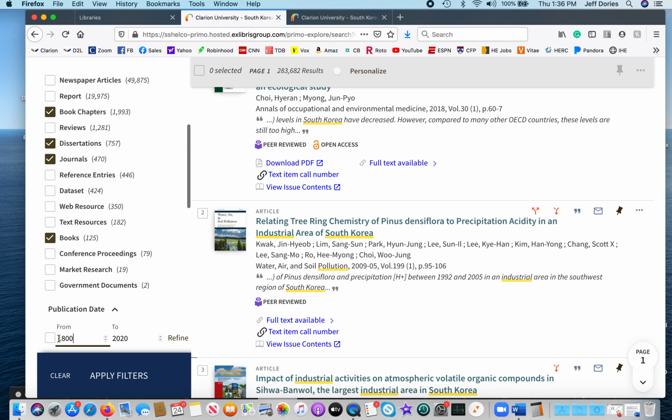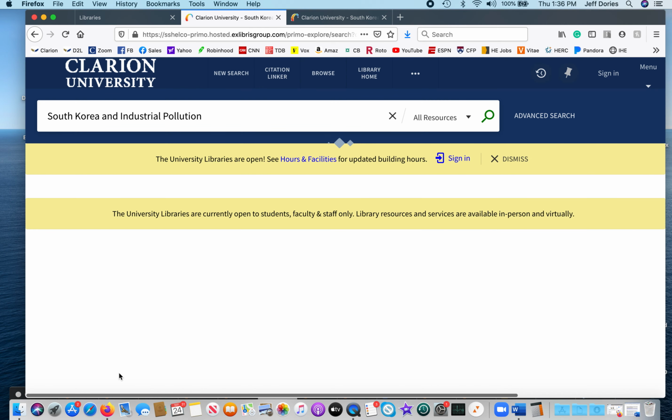And then 2008. Let's see what we get here. I did not do this earlier, so I don't know what we're going to find. But you could do industrial pollution, you could do traffic pollution would be another option.